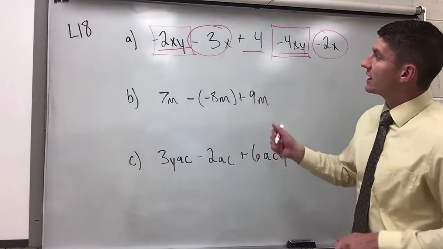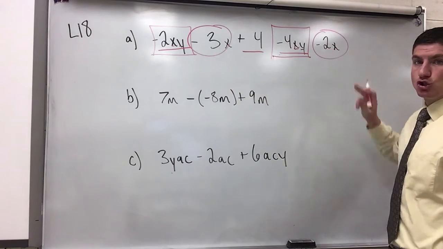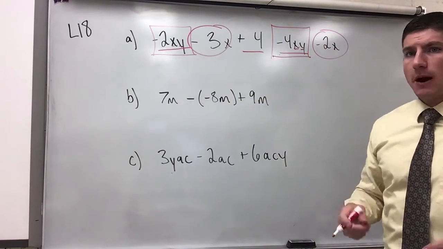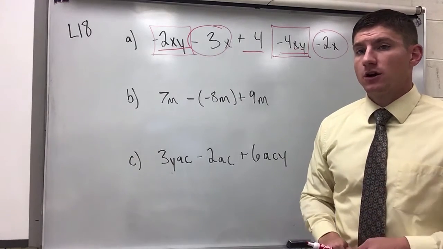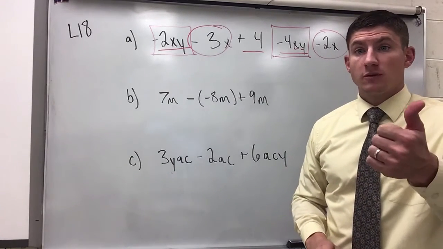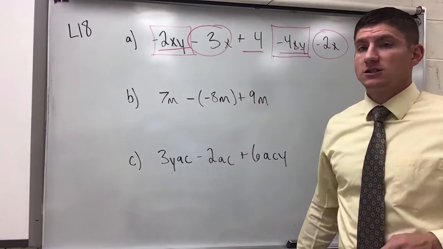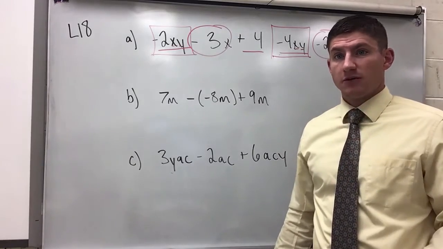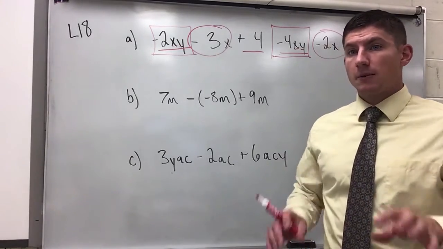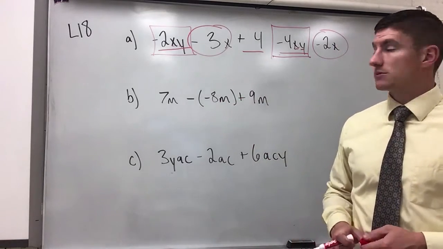In letter A, I've got negative 2xy minus 3x plus 4 minus 4xy and minus 2x. Now, I can use some of the properties that I already know in terms of simplifying algebraic expressions to put these together appropriately. Sometimes you might have to use the distributive property if there's an exponent or a variable that you're multiplying. Sometimes you might need to use the commutative property or the associative property to rearrange things to simplify them. Here I'm going to use that commutative property and move things around to rewrite the expression so it's easier to put those like terms together.